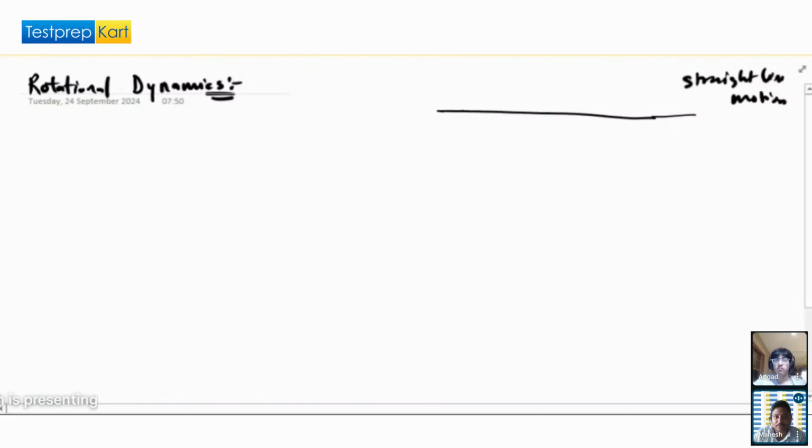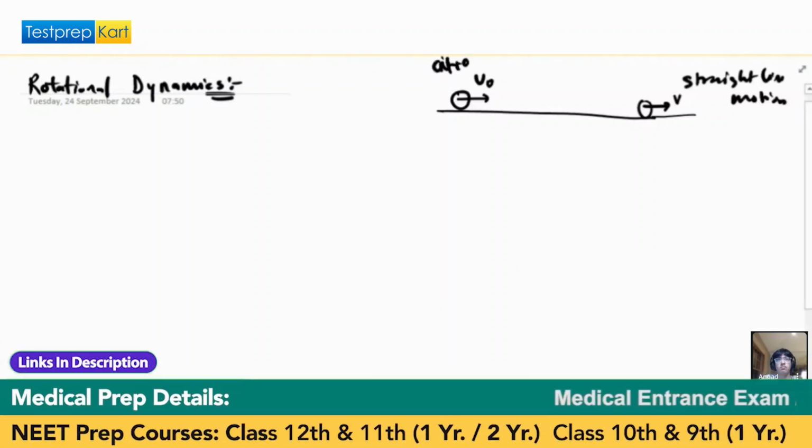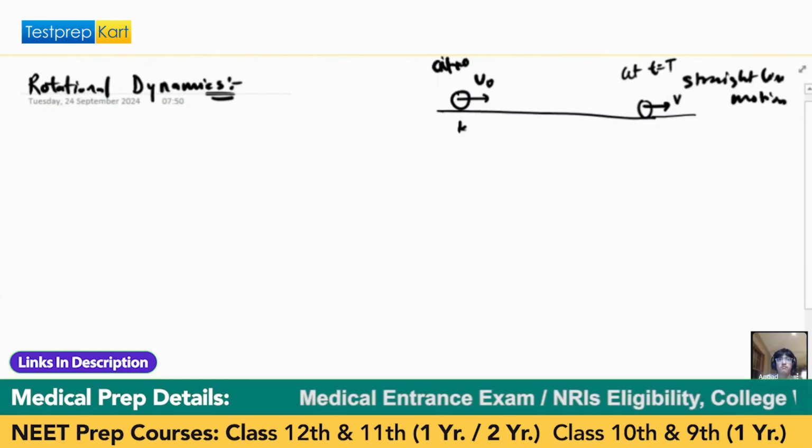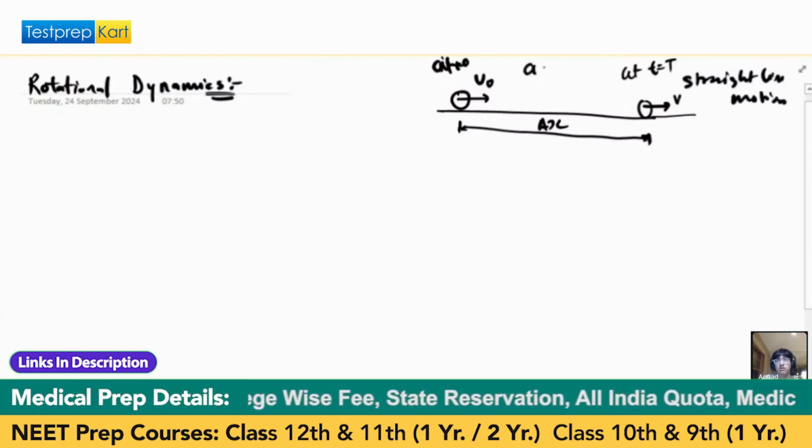Here is the object, starting with velocity v0, or v naught, and reaching velocity v in t seconds, at t equals zero and at t equals t. It is displacing, let's say, delta x or just x, and the acceleration is, let's say, a.